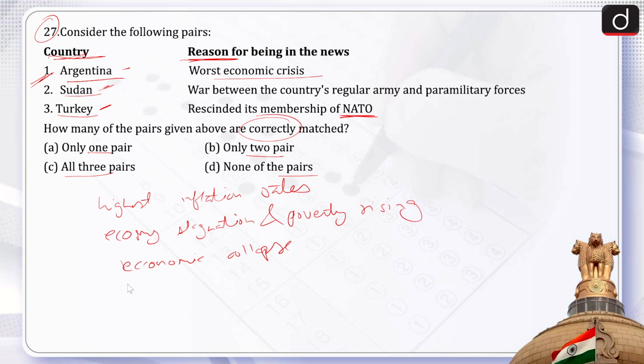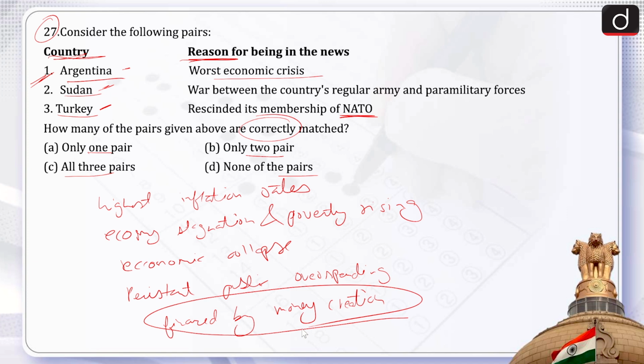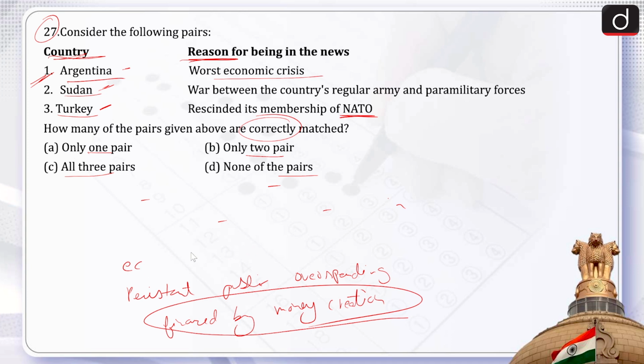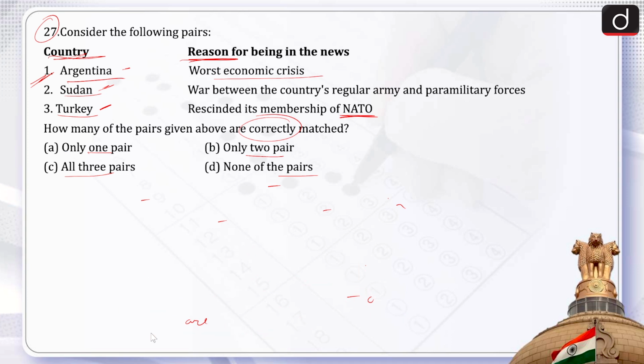Then there is persistent public overspending financed by money creation. This is also one of the major problems with Argentina, that the overspending is financed by money creation. So money is being printed on a regular basis. So this is about Argentina, and Argentina is going through one of the worst economic crises. Now next comes Sudan. Now let us talk about Sudan.